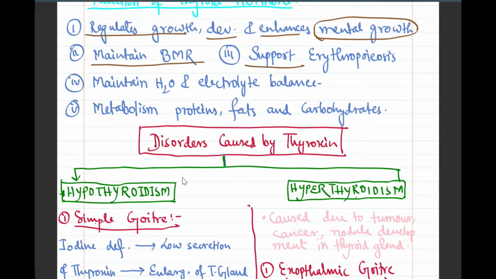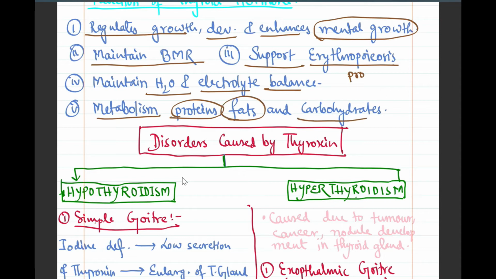Now, it also supports erythropoiesis. What is erythropoiesis? The production of blood cells. Therefore, the thyroxine hormone helps us to promote erythropoiesis. Also, it helps to maintain water and electrolyte balance in our body. Also, it controls protein metabolism, fat metabolism, and carbohydrate metabolism.